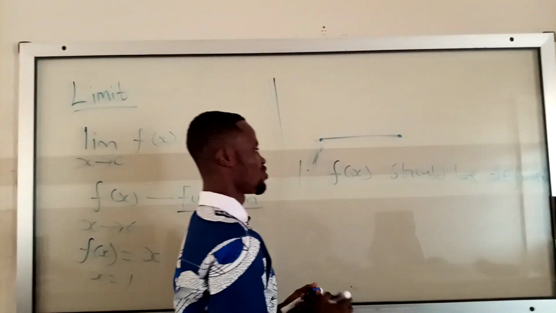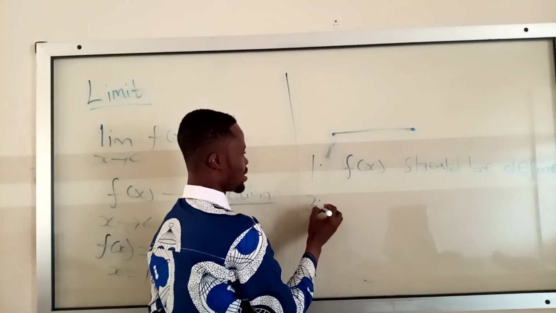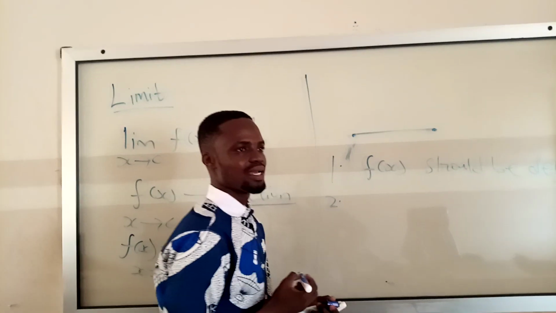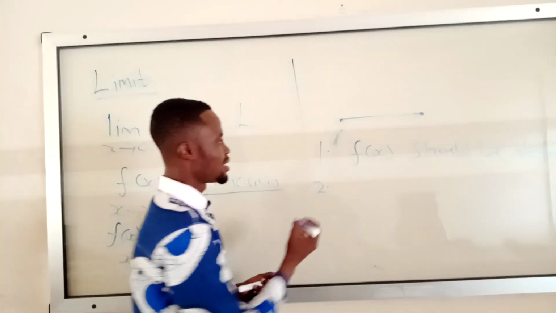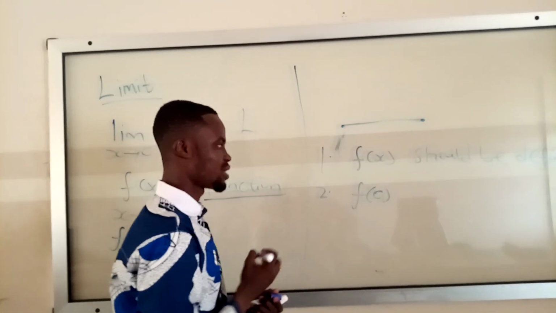Second, if you pick every point on the line, it should exist. f of C must also exist.